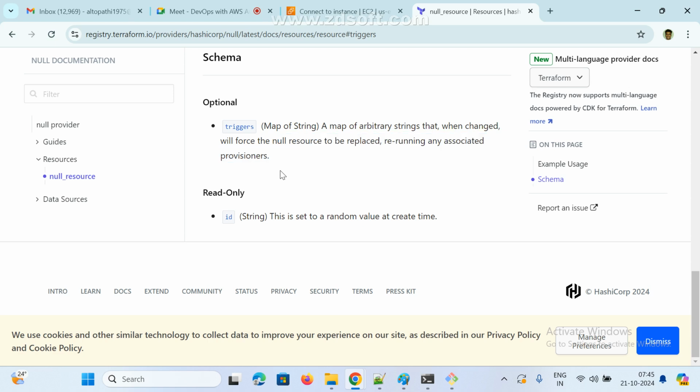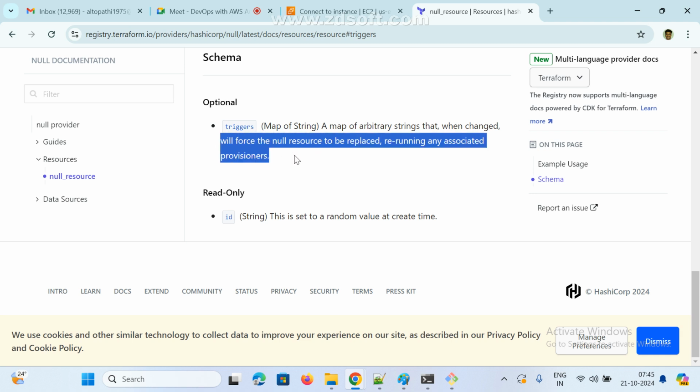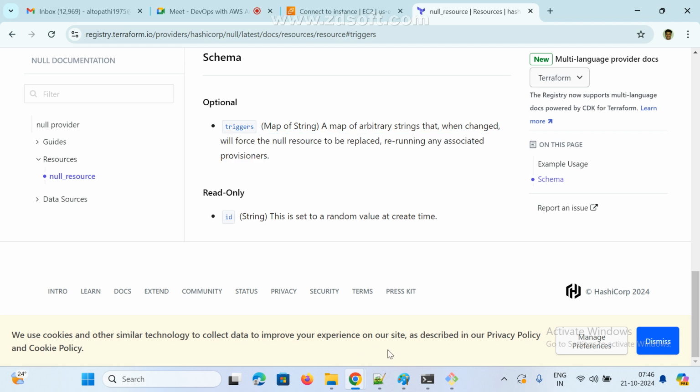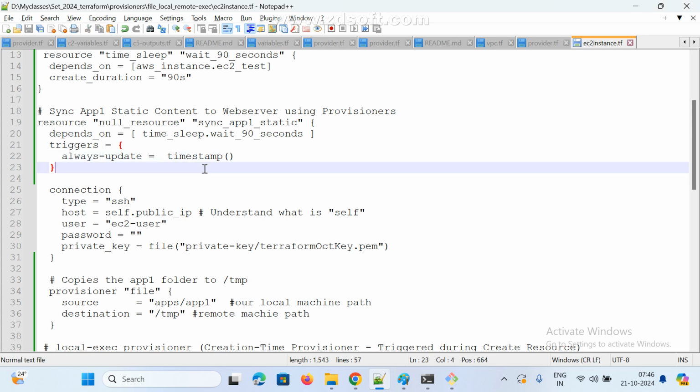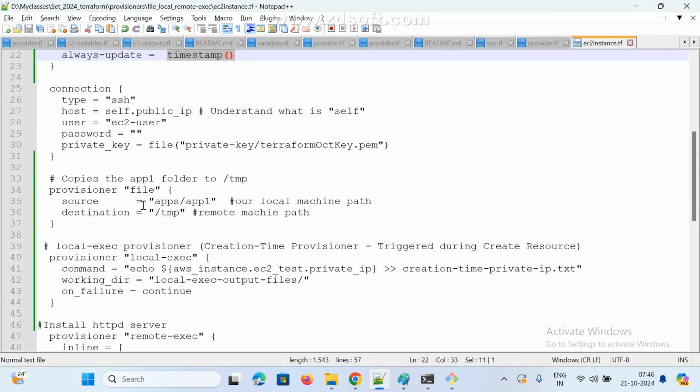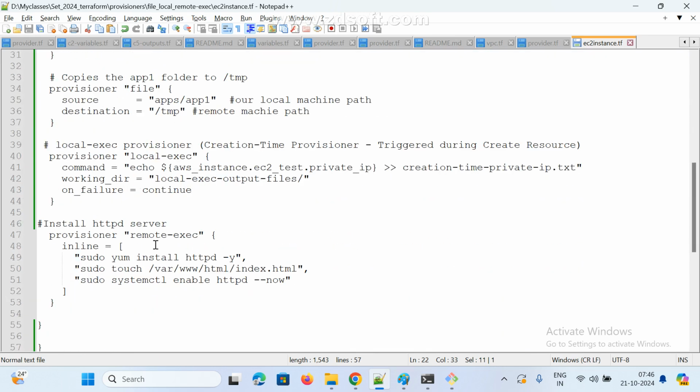If any changes happen in my script, if any changes update my content, so I need a timestamp, right? In this function we are getting the timestamp. Based on this timestamp, the remaining script should be executed. Clear?